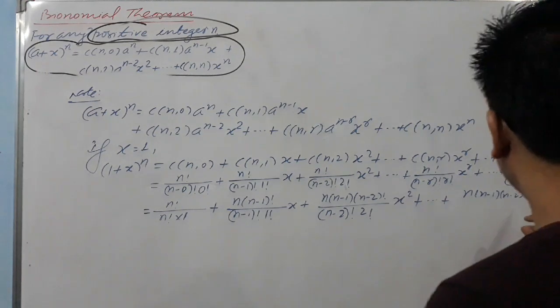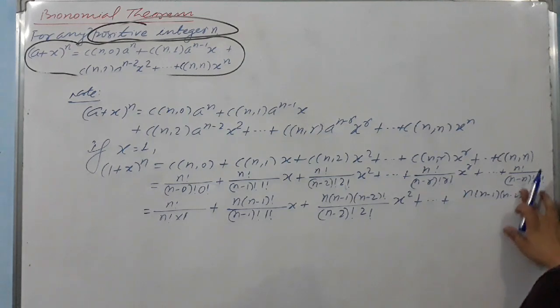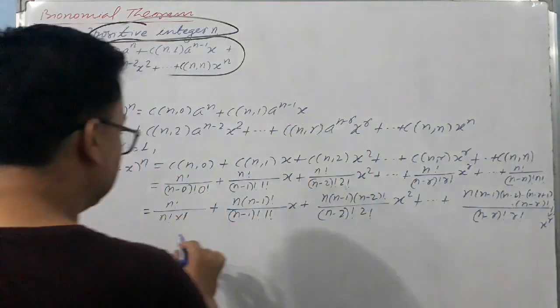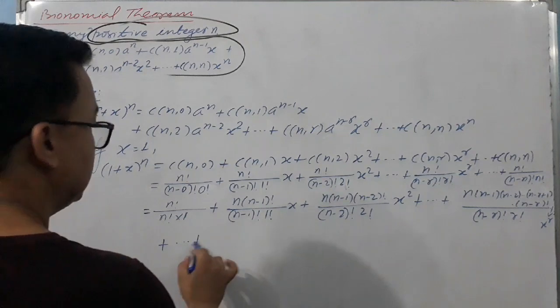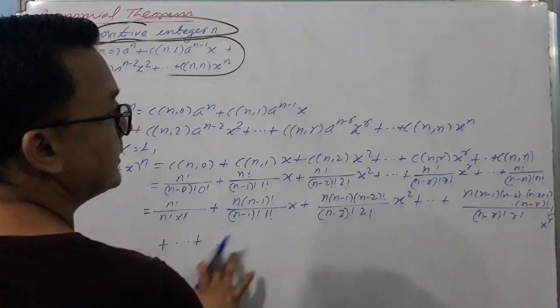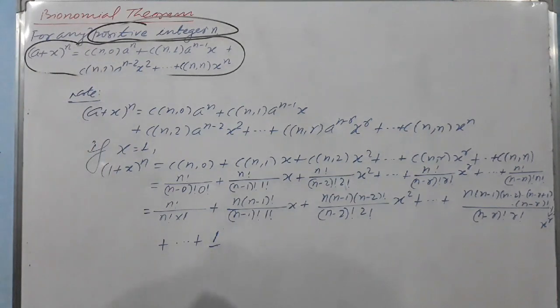Here you may get n(n minus 1)(n minus 2) ... (n minus r plus 1) into (n minus r) factorial over (n minus r) factorial r factorial x raised to power r, plus, and the final term is n factorial upon 0 factorial, so you are getting 1 here, right?